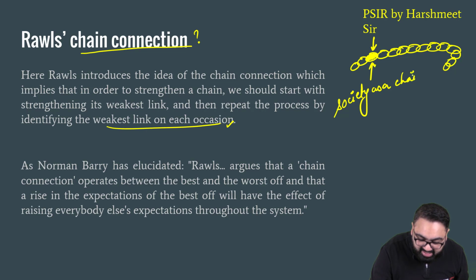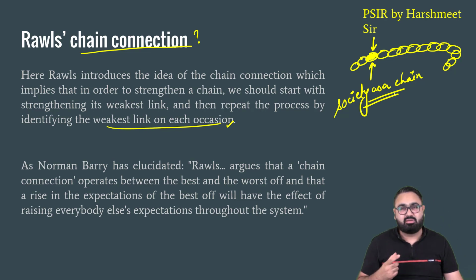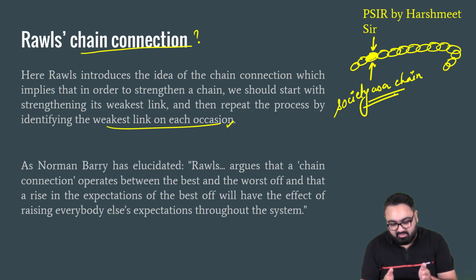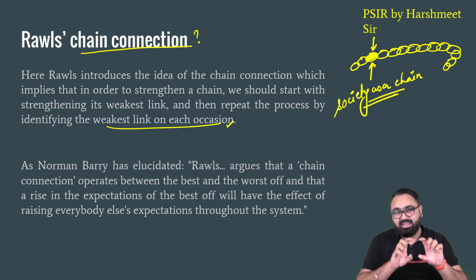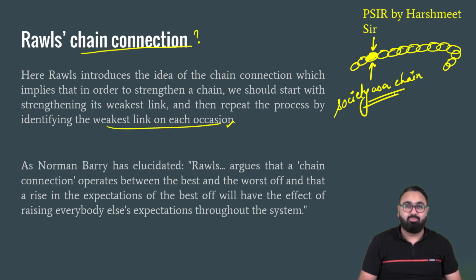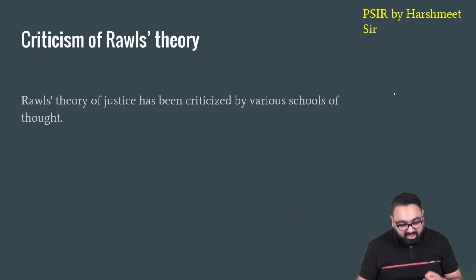If the entire society is a chain, that means for the entire society, for the system to work, their weakest link, the weakest section of the society should be identified, they should be strengthened, and with that the entire society will be strengthened automatically. This is his theory of the chain connection. Again, the chain connection theory was a response that he gave when he was asked about why does he want to distribute goods in such a manner that it favors those who are at the least advantageous position.